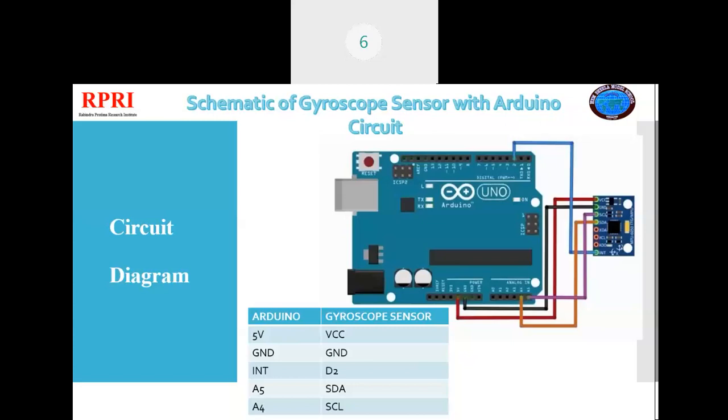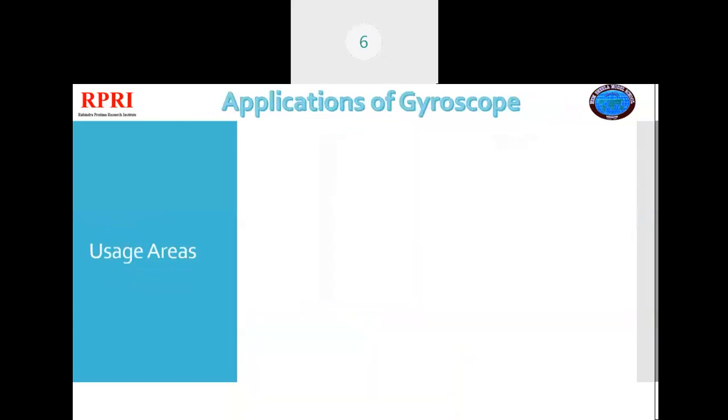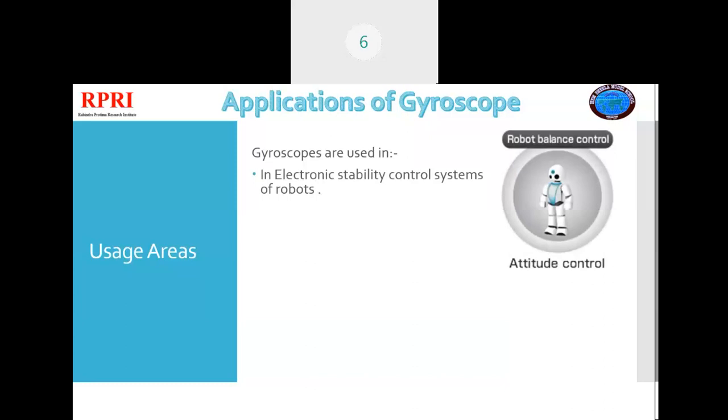Now, another question arises. What are these SDA and SCL? SDA is a data line which is used to transfer data between the microcontroller Arduino and the module. And the SCL is used for clock input, that is for providing clock pulse. Clock pulse is used in pulse width modulation. It basically directs the sensor when to switch on and when to switch off.